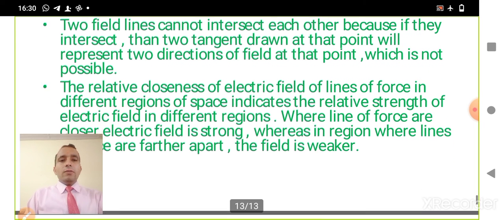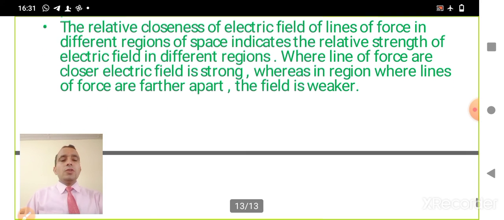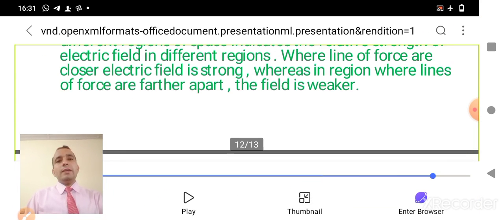Now, what does the relative closeness of electric field lines tell us? If the electric field lines are very close to each other, it means that the electric field is strong in that region, and if the field lines are separated, then we say that the field is weaker. So these are the properties of electric field lines.